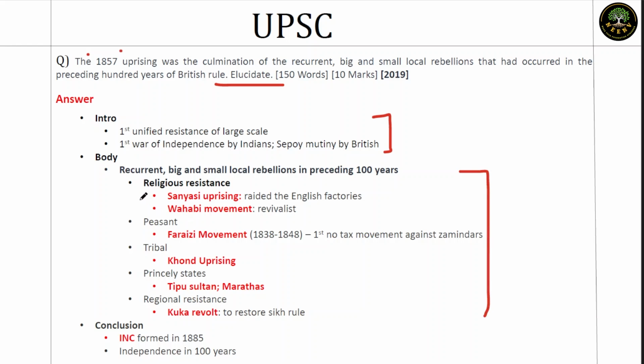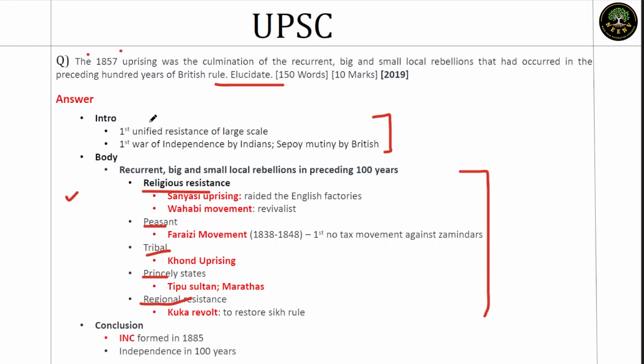So, the way we have structured it is on the basis of religious resistance, peasant resistance, tribal, princely state, and regional state. So, a five-fold structure. Under each theme, we have given examples in the form of value addition. So, this will be properly substantiated.